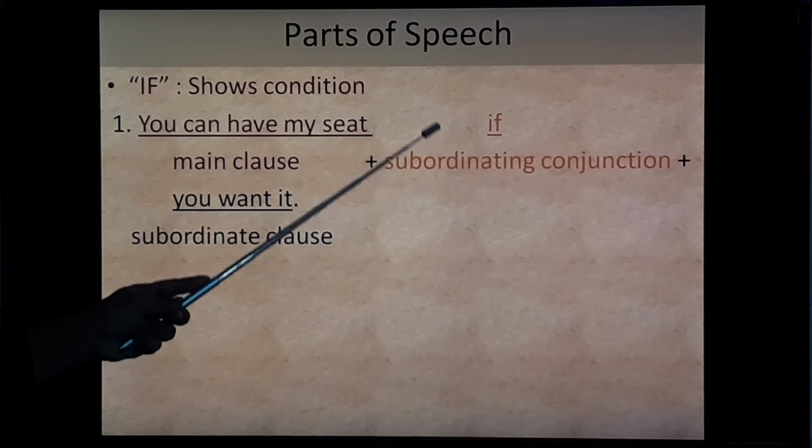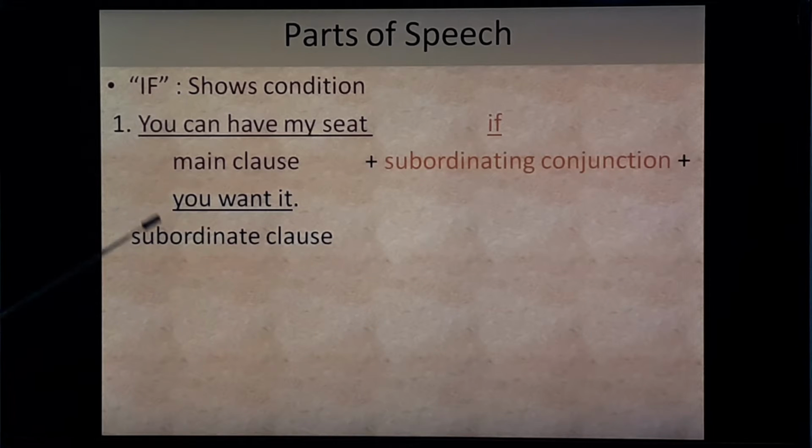If, that is subordinating conjunction, and you want it, that is subordinate clause. Why? Because here you want it doesn't make any sense. That's why this is subordinate, or you can say dependent clause. Whereas here you can say you can have my seat, that is main clause or independent clause.